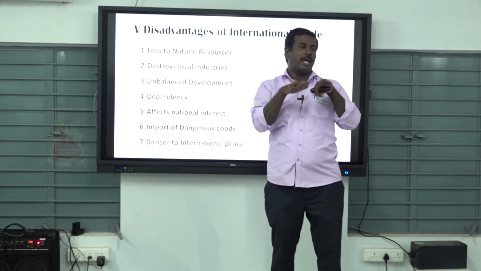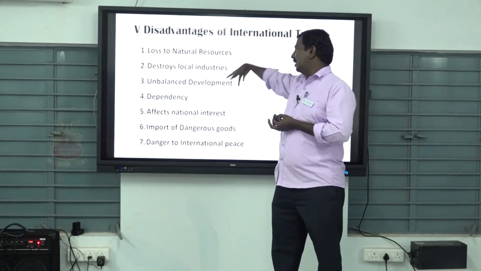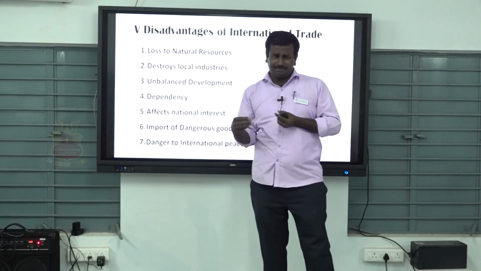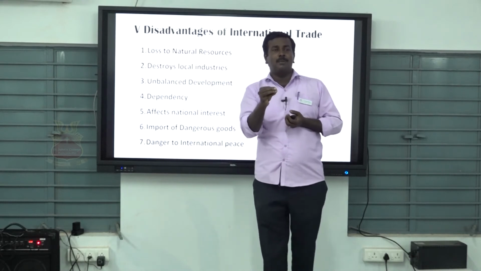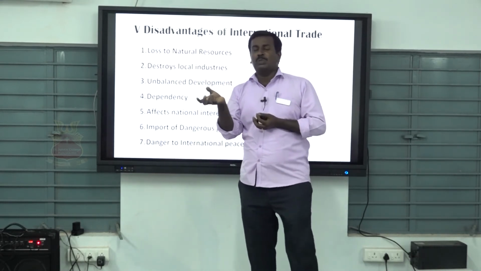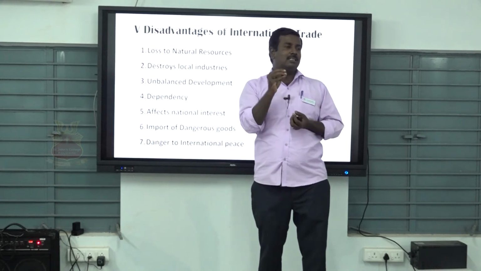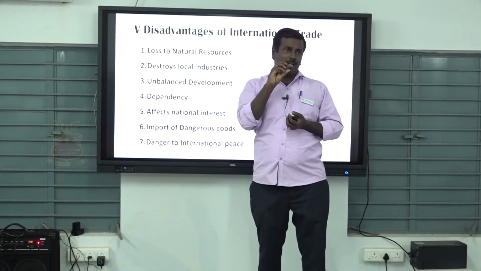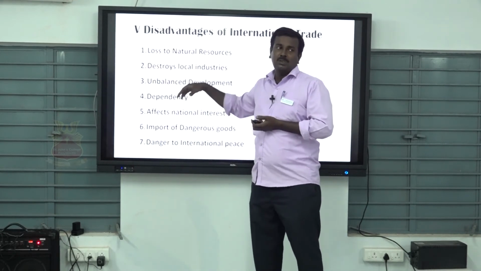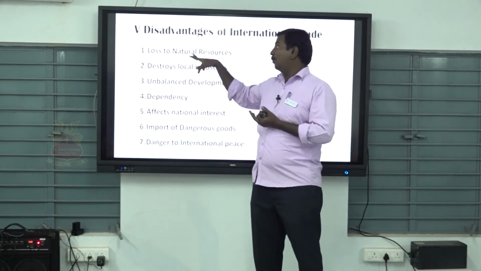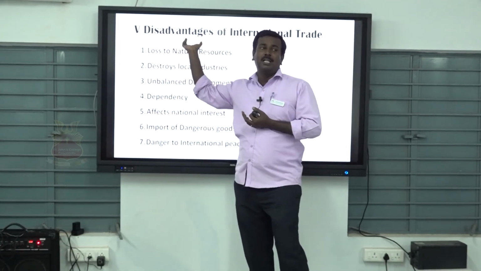So that unbalanced system arises from international trade. Then dependency. We are depending on another nation's product. For example, we depend on China for cell phones. China and Japan produce some products, and we depend on those nations. So dependency is one of the main disadvantages of the import-export concept.